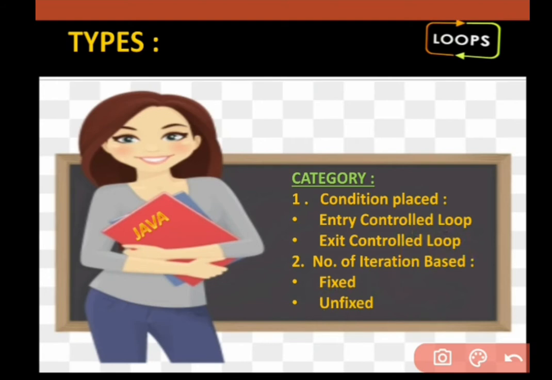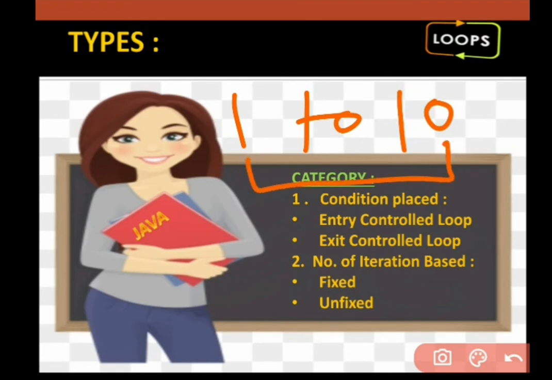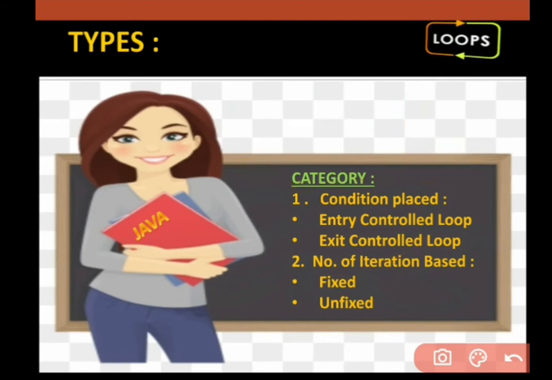When we have a fixed number of iterations, for example 1 to 10, I want to take my loop from 1 till 10, so the number of iterations is fixed. That is a fixed loop.